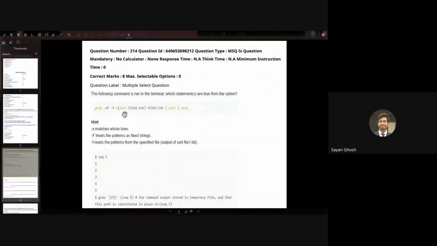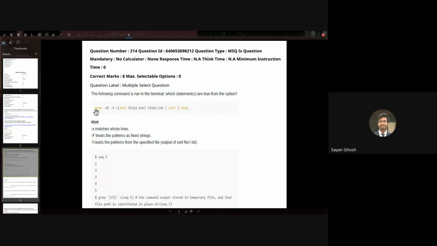Now here we also have this process substitution. So here what we are doing is we are running a process. This is going to run the sort file1 command, and the output of that is stored temporarily as a temporary file or a pseudo file. So it's not a real file, but a FIFO file, or first in first out file. And for grep, this will simply look like a file, so it can just read line by line.